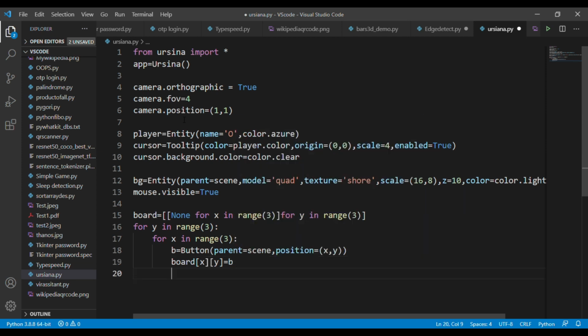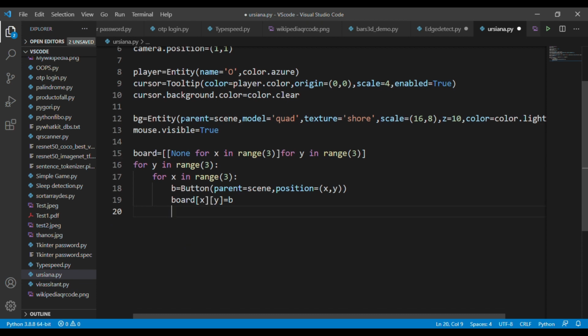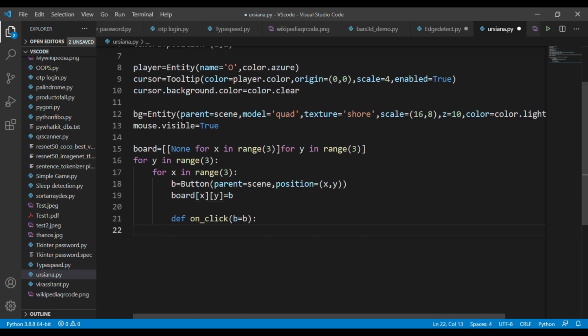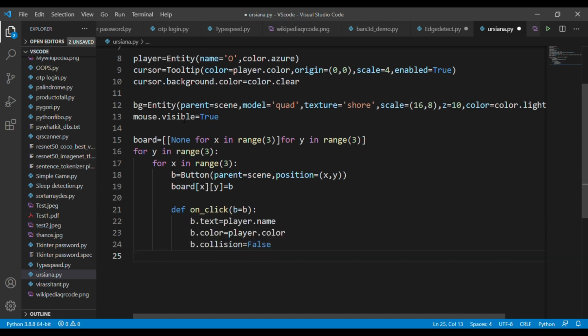Okay. So next, declare a function called onClick. We are going to define the onClick functions. Suppose when you click the first cell, it will print O in the cell. To identify that click, we are defining the colors. When you click any cell, it changes the cell color. So this is the concept of this project.